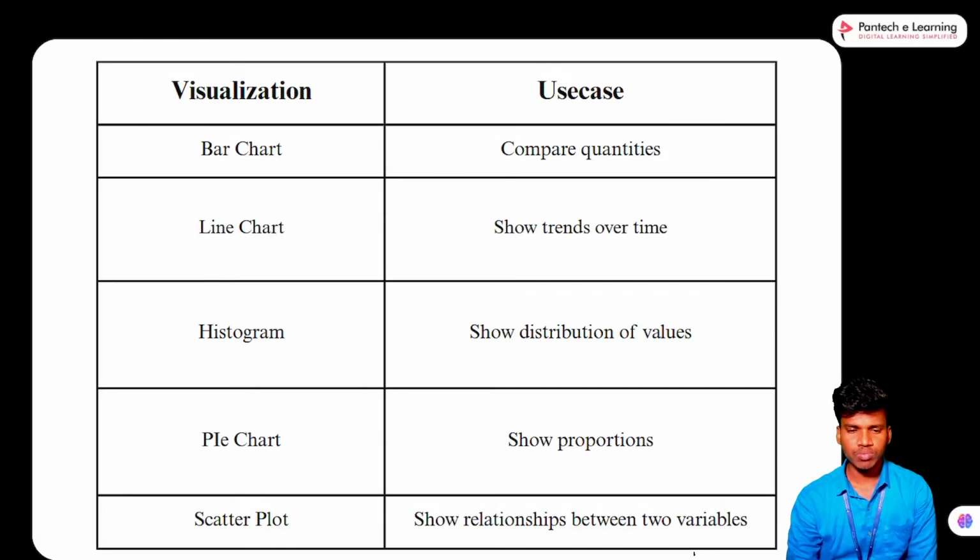Okay. First one, the bar chart is used to compare quantities. That means, for example, here Amazon. We repeatedly talk about one particular sales industry, right? The product industry, that is Amazon, we can take.